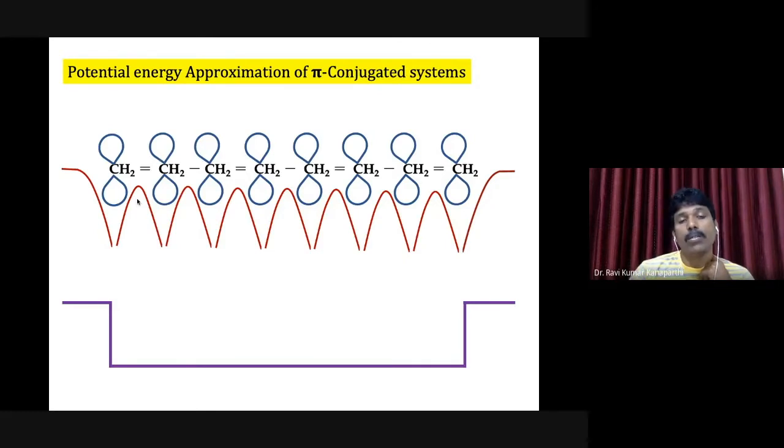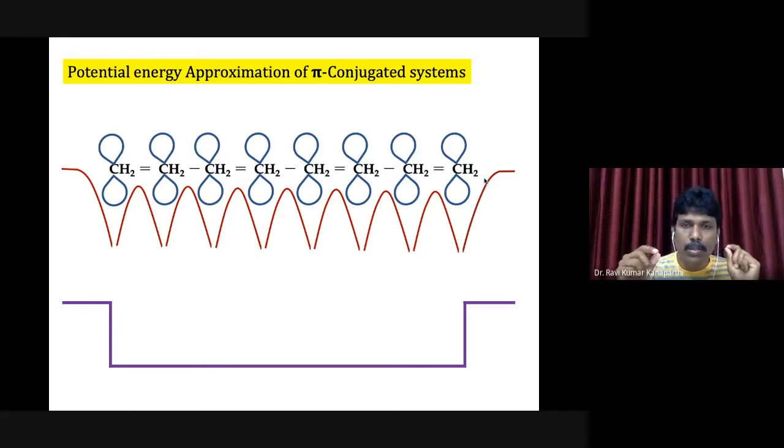Okay, so now outside these two limits, I'm saying that there is no interaction, therefore there is no variation. Therefore, in such a situation, what I'm assuming is that its potential energy is infinitely large.